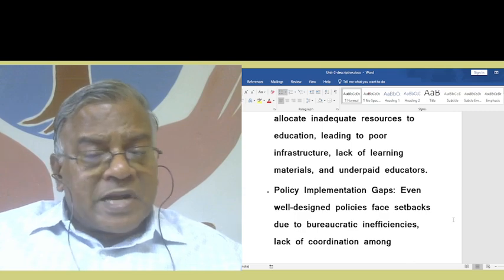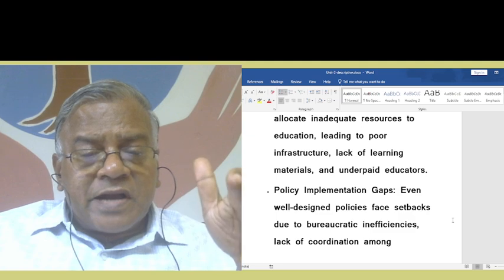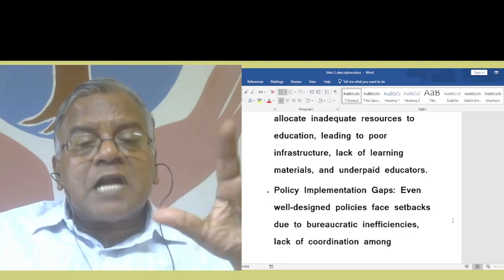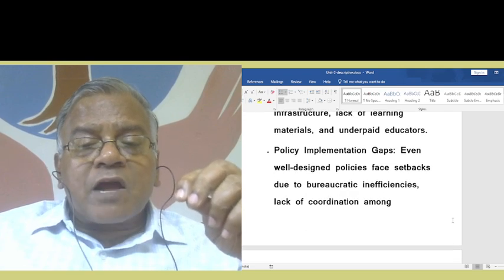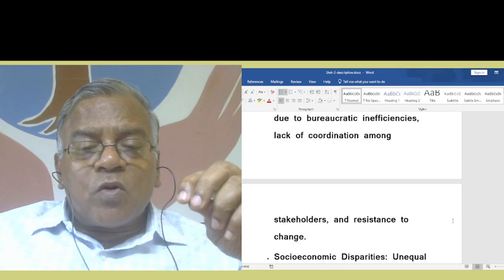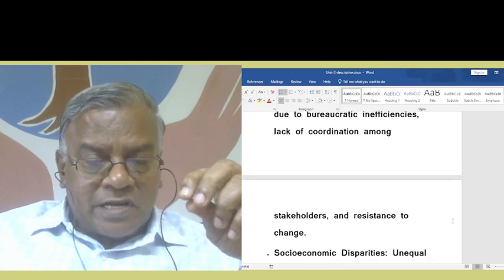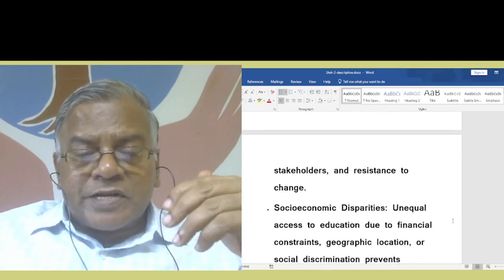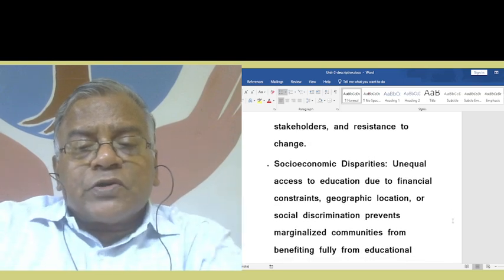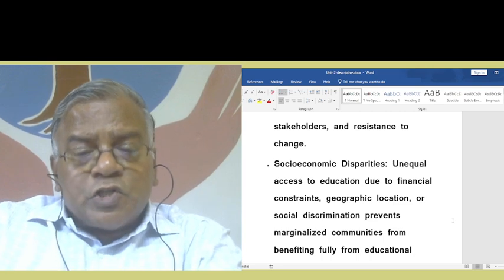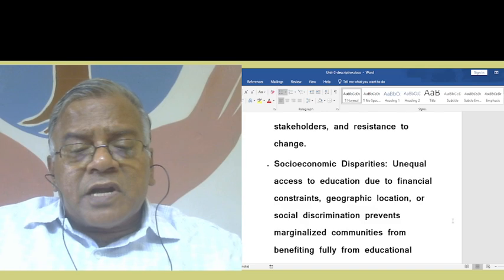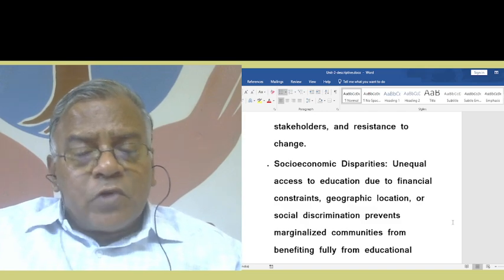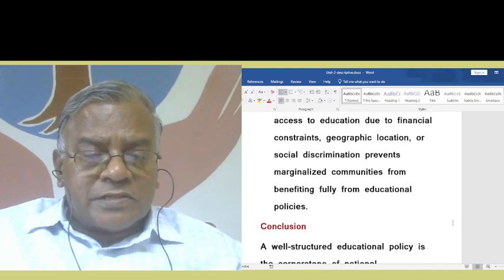Then policy implementation gaps. Even well-designed policies face setbacks due to bureaucratic inefficiencies, lack of coordination among stakeholders, and resistance to change. Then socioeconomic disparities, unequal access to education due to financial constraints, geographic location, or social discrimination prevents marginalized communities from benefiting fully from educational policies.